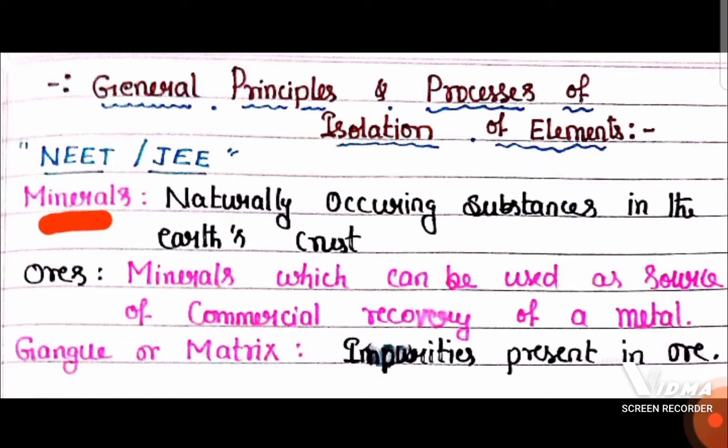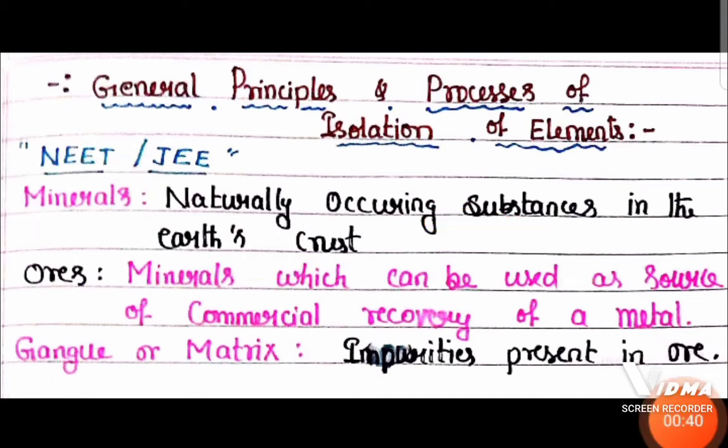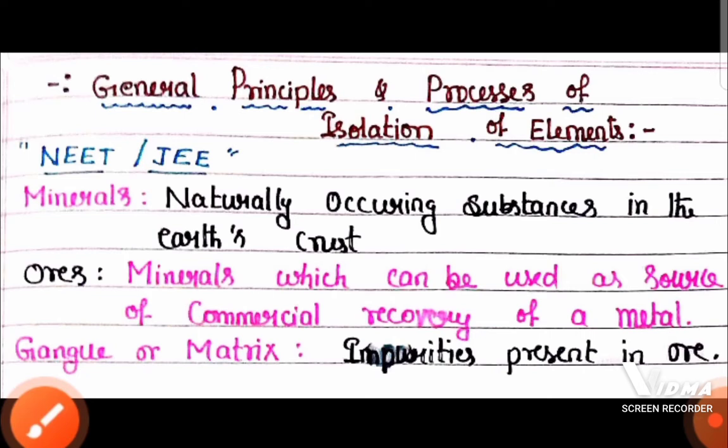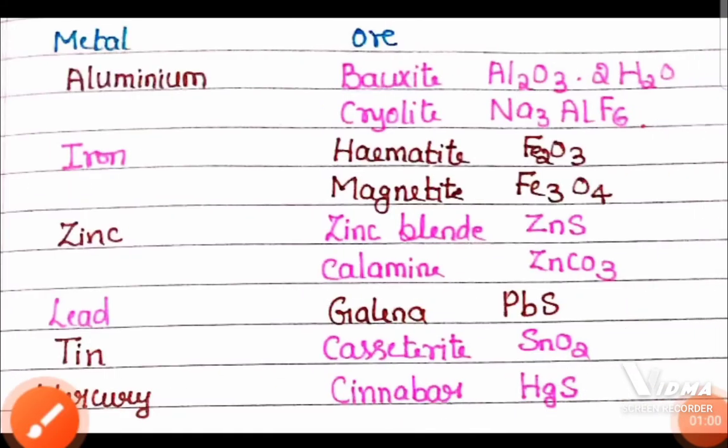Children, naturally occurring substances in the earth's crust are considered as minerals. If from the mineral you are able to extract any metal or element economically, then that mineral will be considered as ore. And the impurities present in the ore are considered as matrix or gangue. This is the basic information. Now, from this page, chances of getting questions are more.